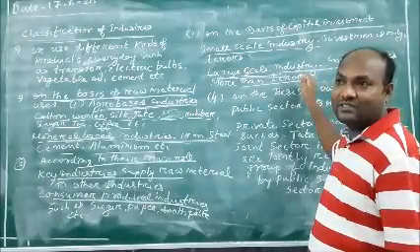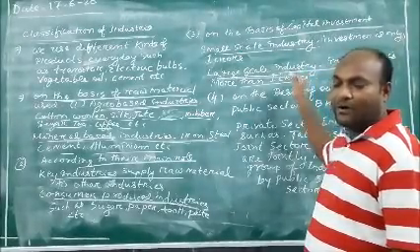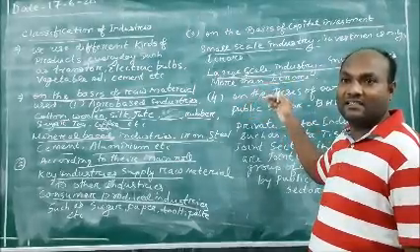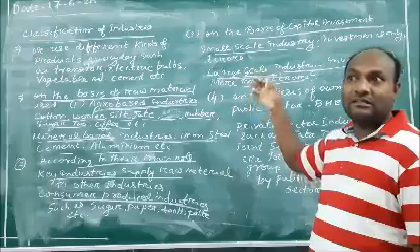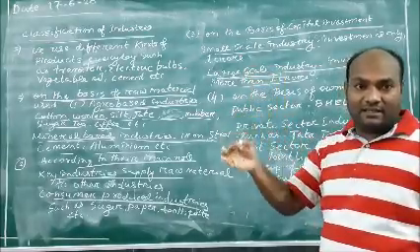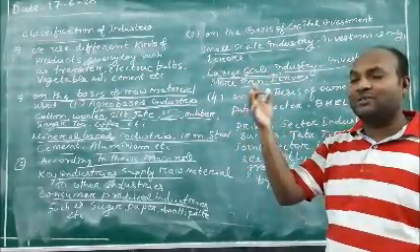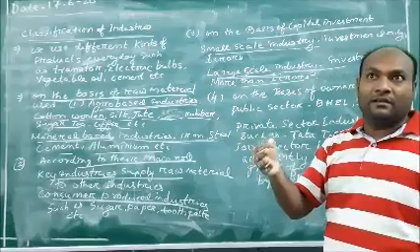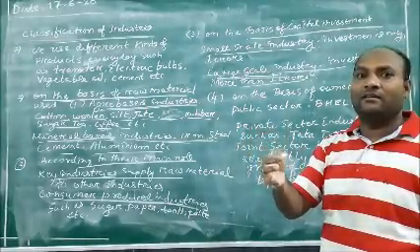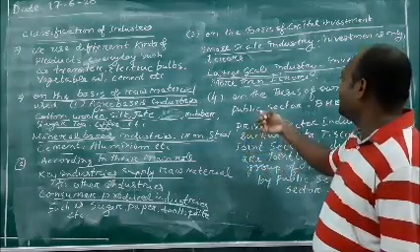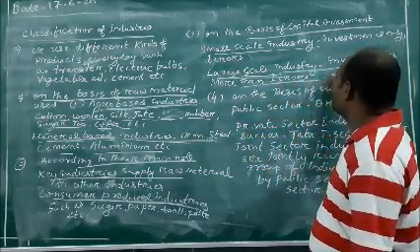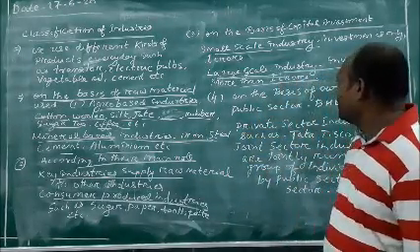There are so many large scale industries in India: the large cement plants of Tata and Birla, then the Bhilai steel plant, the Steel Authority. All these are large scale industry, because they have more than 1 crore rupees of investment.